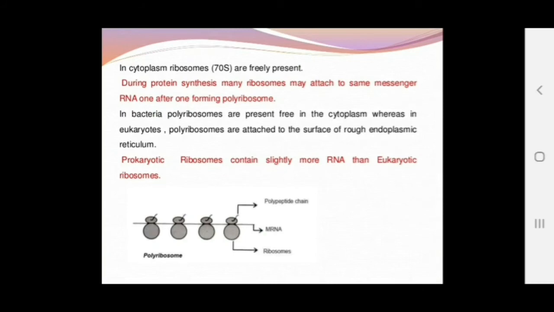They also consist of ribosomes, which are freely present inside the cytoplasm. The ribosome present in the bacterial cell is different from that of the eukaryotic cell. It consists of two subunits, that is 30S and 50S subunit. Clear? These subunits attach to mRNA and translate the protein.